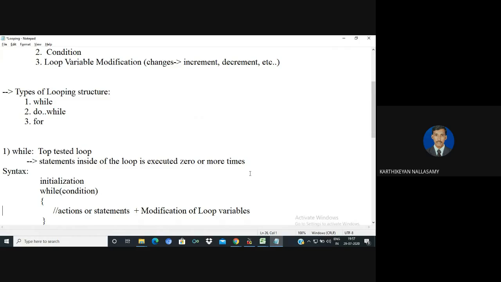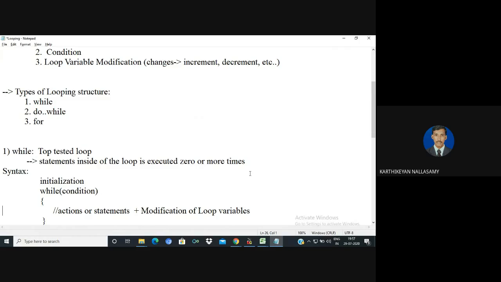Before entering the loop, the condition will be evaluated, using relational and logical operators. If the condition is true, then the action, the statement inside the loop, is executed. But if the condition is false, it simply comes out of the loop.